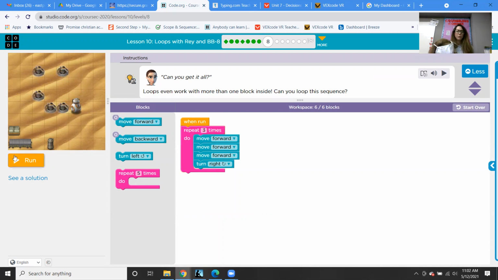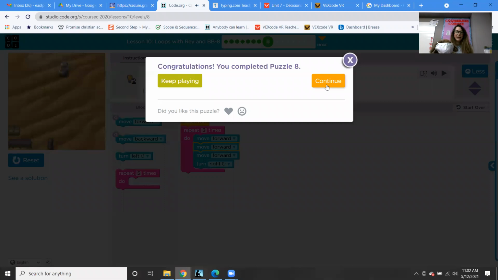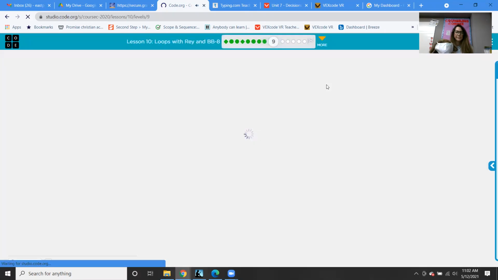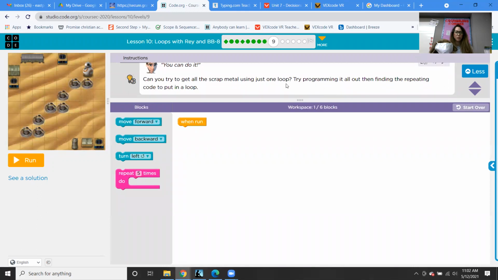And we could even put different blocks together to make our pattern, right? Yay! Can you try to get all the scrap metal using just one loop? Try programming it all, then finding the repeating code to put in the loop.